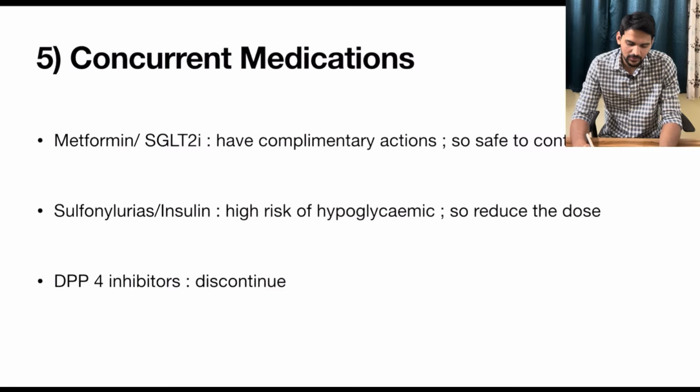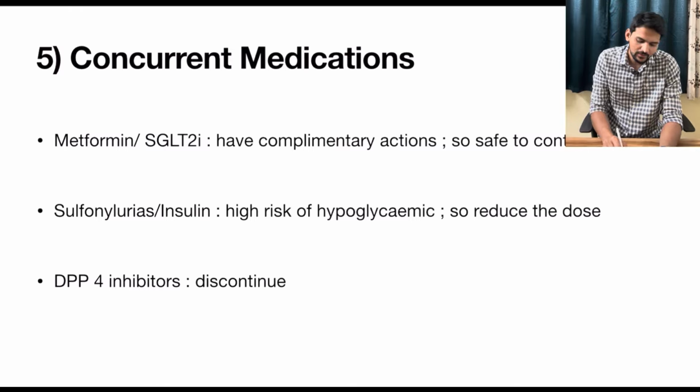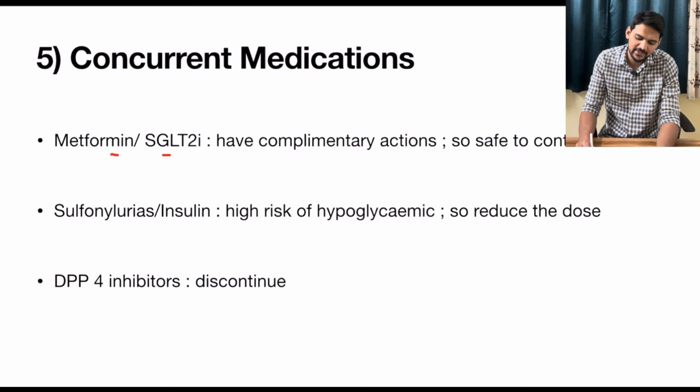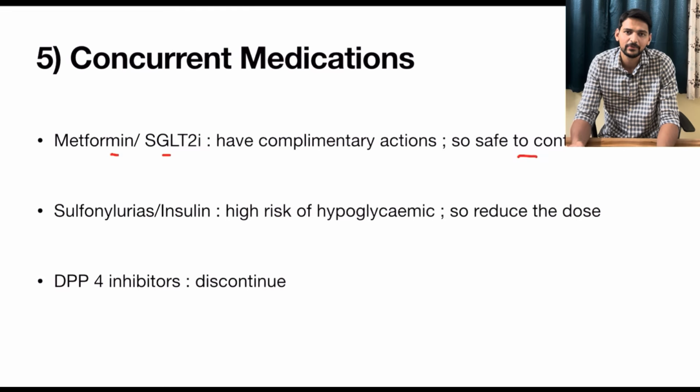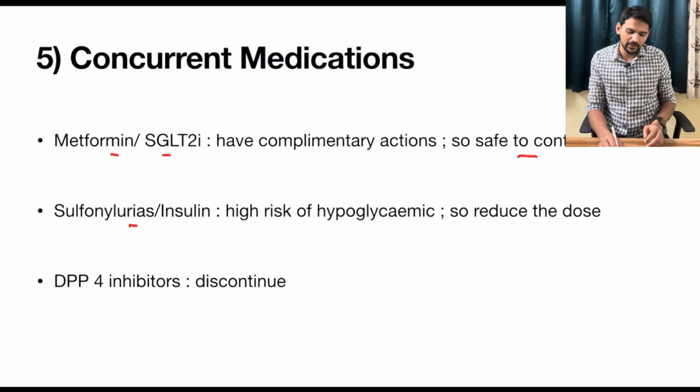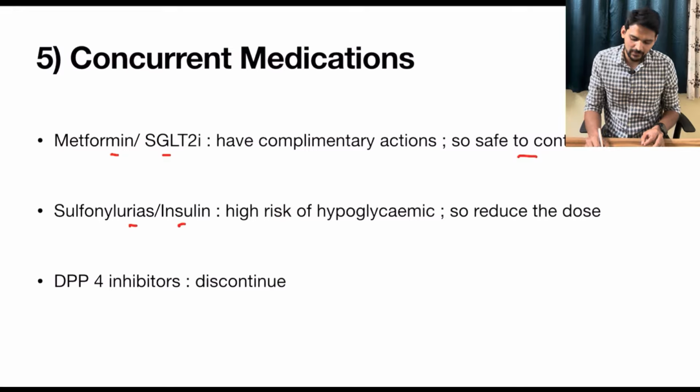Then comes one more doubt, that is, what about the concurrent medications of diabetes? See, if the patient is using metformin or SGLT2 inhibitors, they have complementary actions in diabetes management. So it is safe to continue along with GLP-1 drugs. Whereas if the individual is on sulfonylureas or insulin, there will be high risk of hypoglycemia.